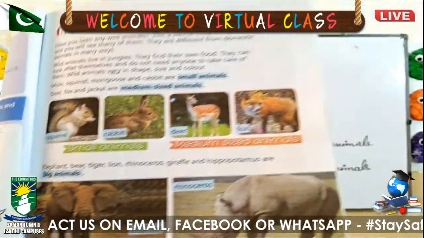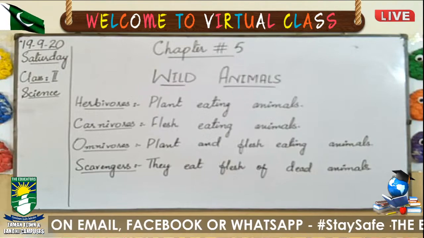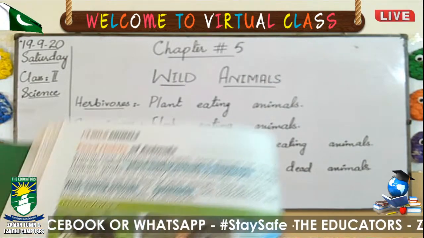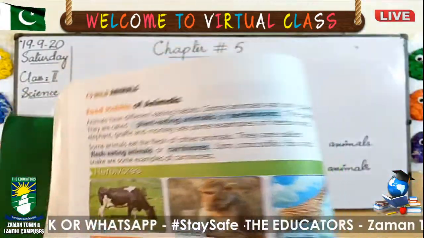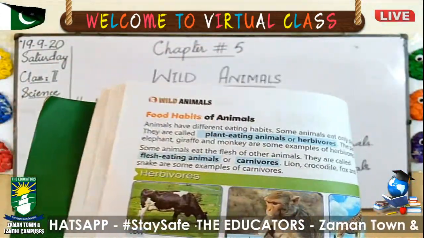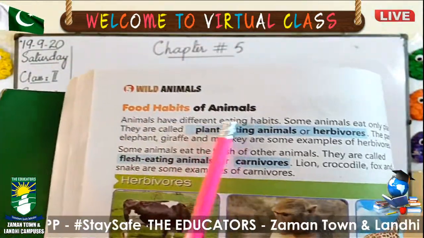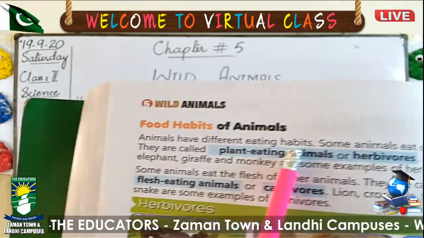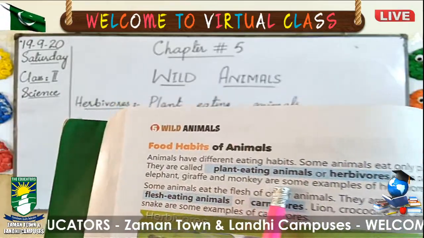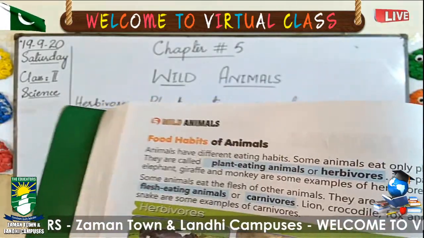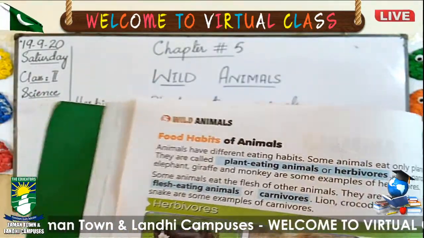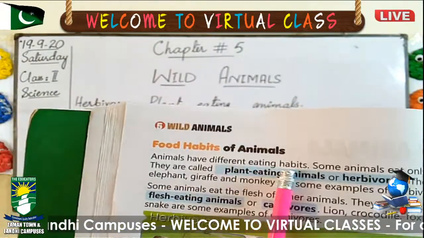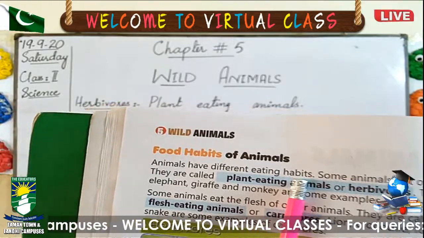Now let's move towards the next page. Page number 30. This is page number 30. Let's start reading. Food habits of animals. Animals have different eating habits. All the animals have different eating habits. We are talking about wild animals here. They hunt their food, or they search for their food by themselves according to their eating habits.